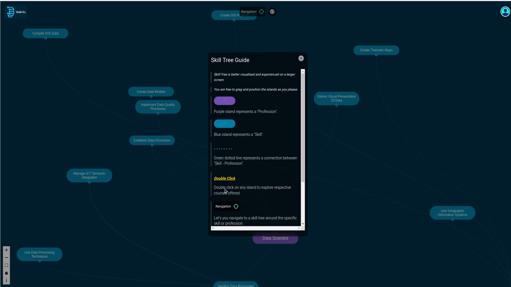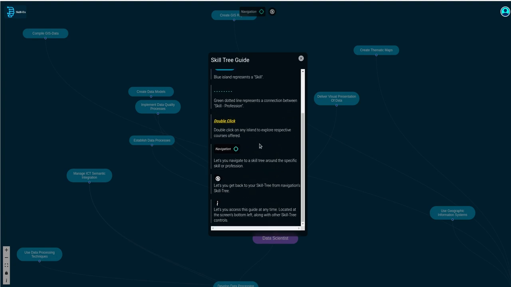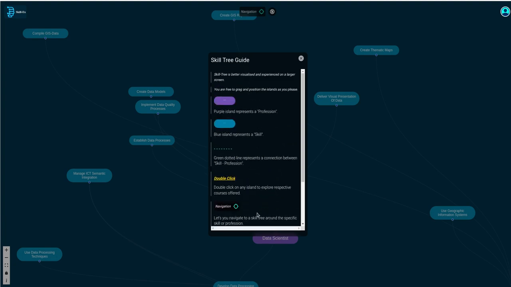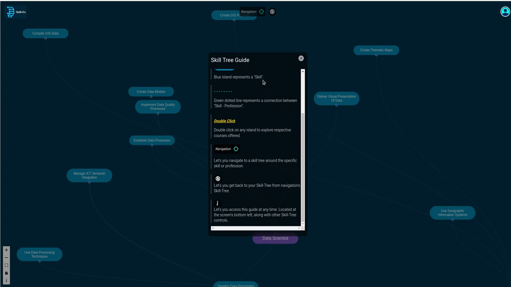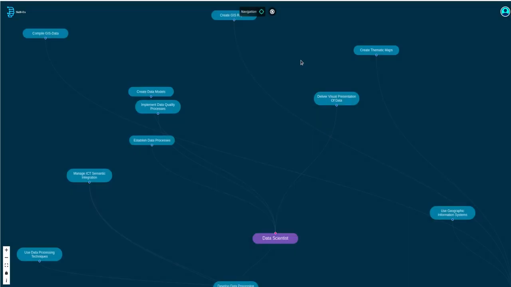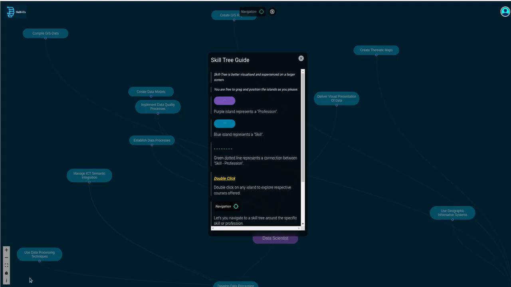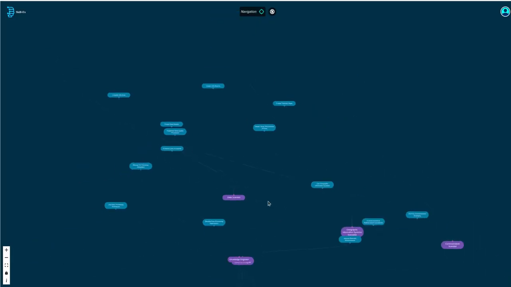But first, as soon as you enter the skill tree, you'll be welcomed by this little pop-up over here, which is our skill tree guide. It explains what each of these components are and what actions you can do on the skill tree. Now, let me put this away for now. You can access the skill tree guide at any point by clicking on the I button at the lower left of the screen.